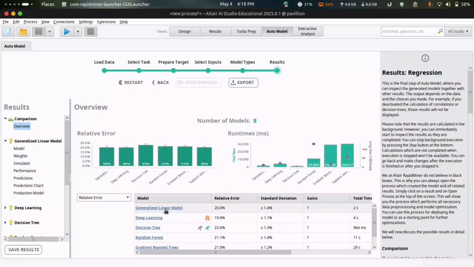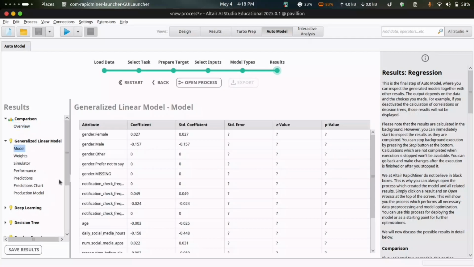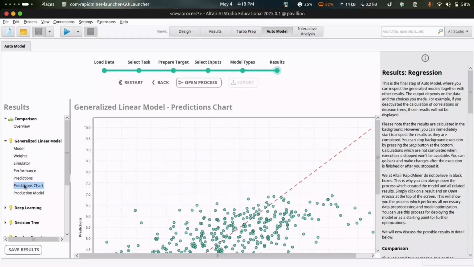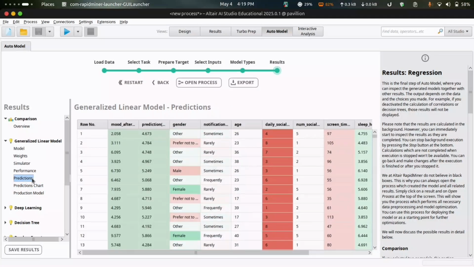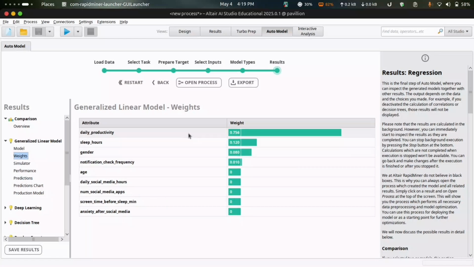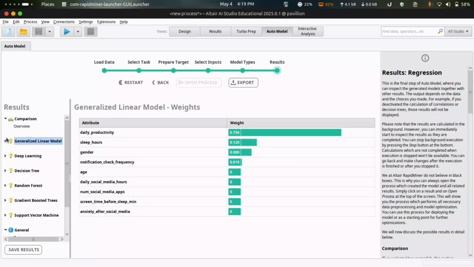Clicking on each model shows us deeper insights like prediction trends, error distribution, and even feature importance. This helps us understand why this model makes certain predictions and how much each input affects the result. We can also see the predictions by clicking on the predictions tab and the weights for each model.